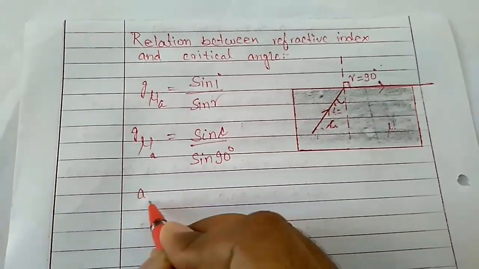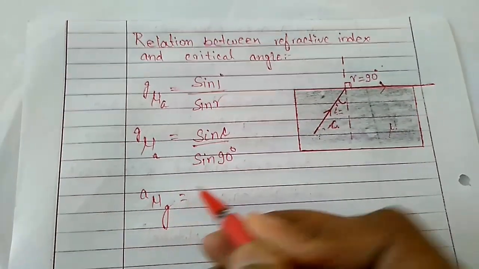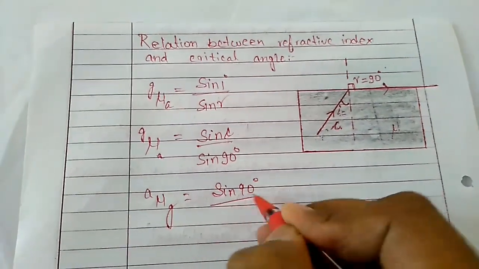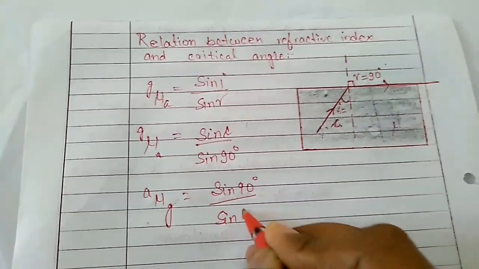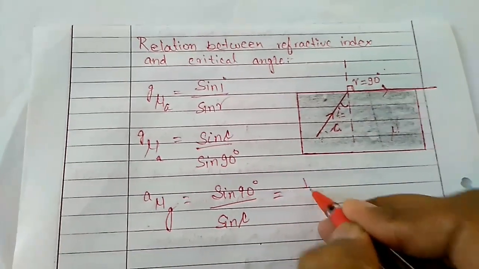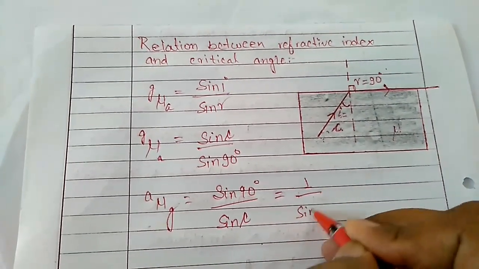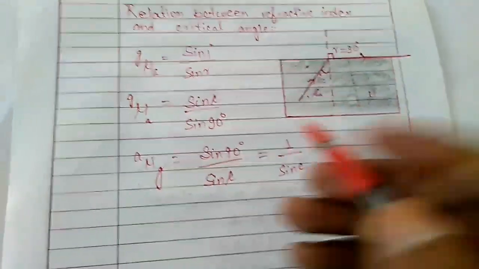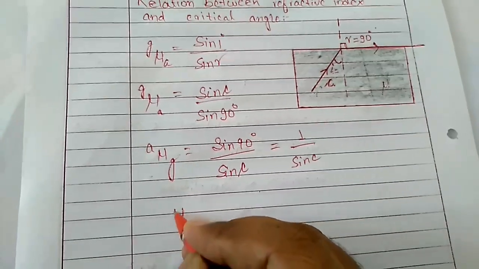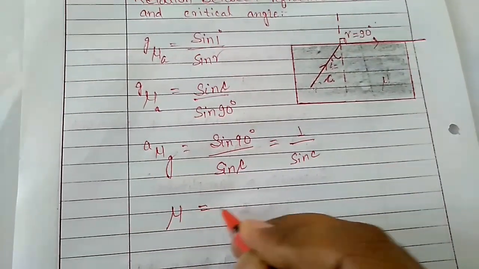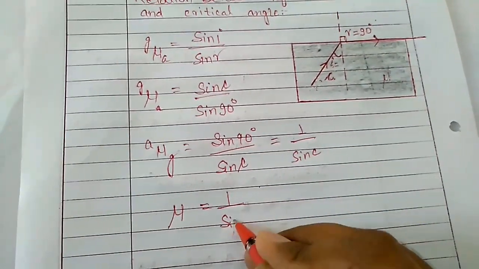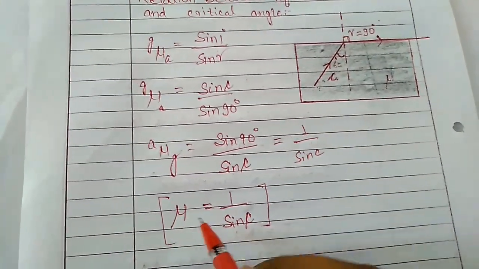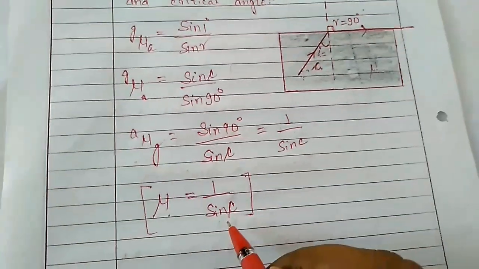What we can write? A mu G is equal to sine 90 upon sine C, or sine 90 value is 1, so 1 upon sine C. If we are not considering that this is glass, suppose any medium it is, so I'm writing in general, not glass, the refractive index is equal to 1 upon sine C. Okay, this is the relation between the refractive index of the medium and the critical angle.